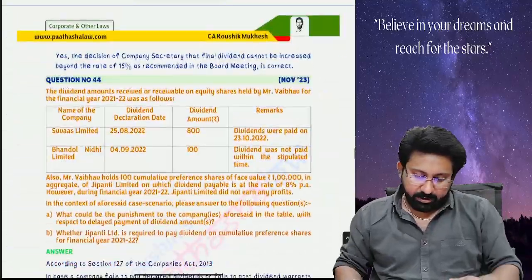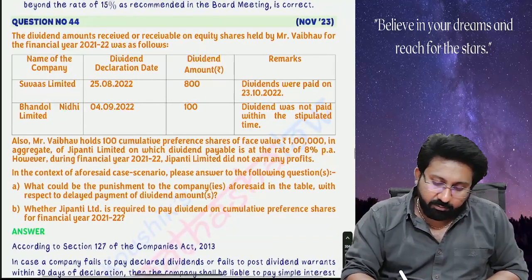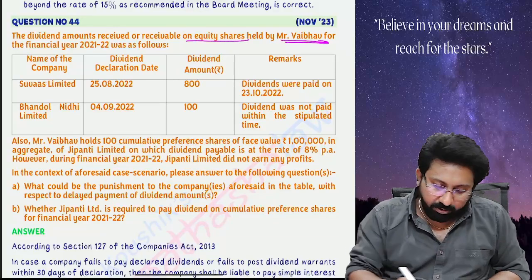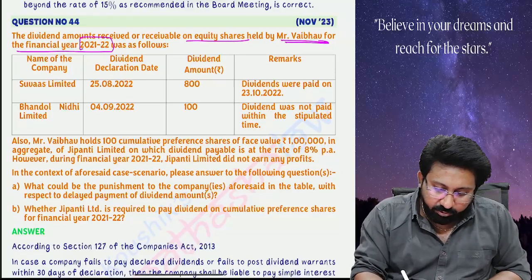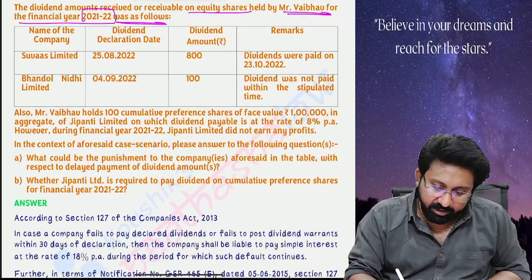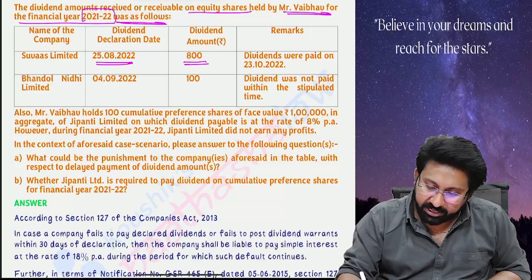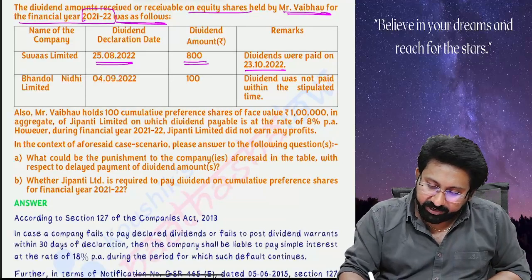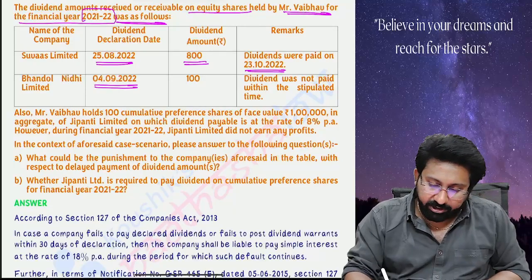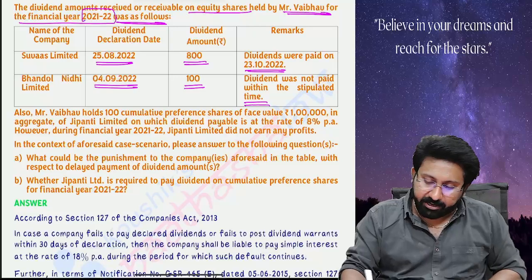See, November 23 exam question. The dividend amounts received or receivable on equity shares held by Mr. Vaibhav for the financial year 21-22 were as follows. Name of the company, Suhas Limited. Dividend declaration date 25/22. Dividend amount 800 rupees. Remarks: dividend was paid on 23/10/22. Bandhol Nidhi Limited, 49/22. Dividend amount is 100. Dividend was not paid within the stipulated time.